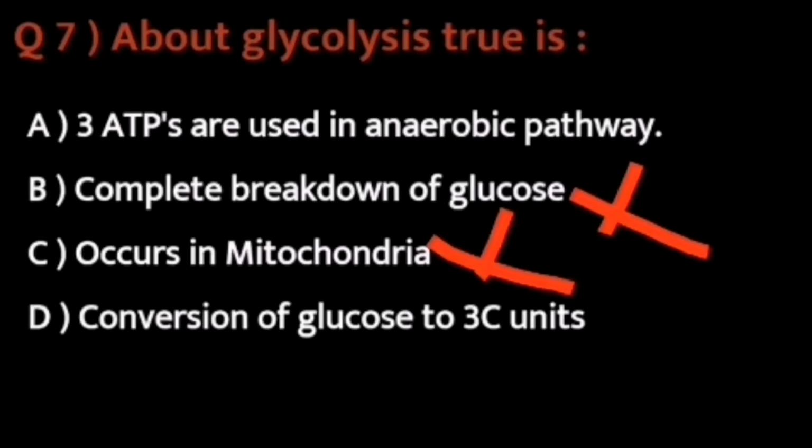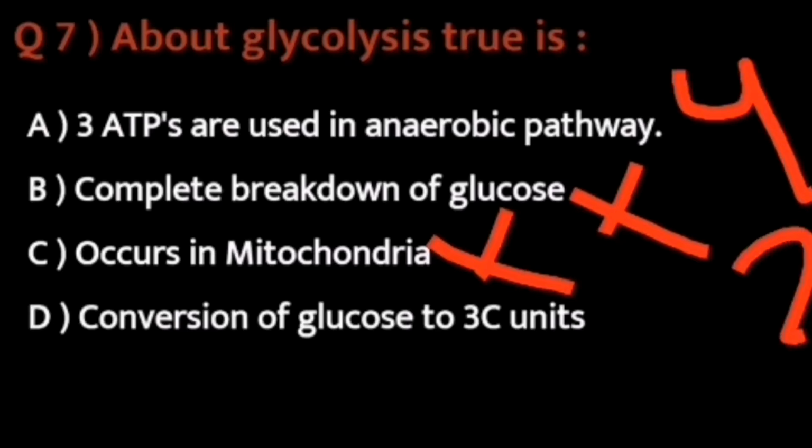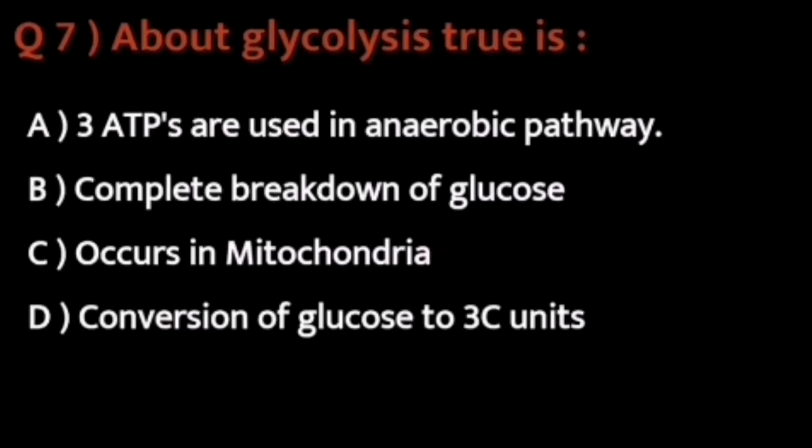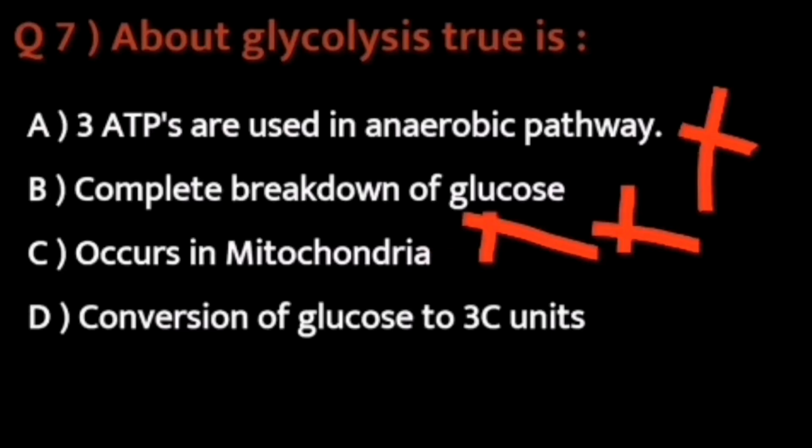Okay dear students, option B says 3 ATPs are used in anaerobic pathway. In the anaerobic pathway, a total of 4 ATP is being produced and 2 ATP is being utilized. So net ATP production is 2 ATP. Okay dear students, so option A is also incorrect. Okay, so the correct option is option D, that is the conversion of glucose to 3 carbon units.